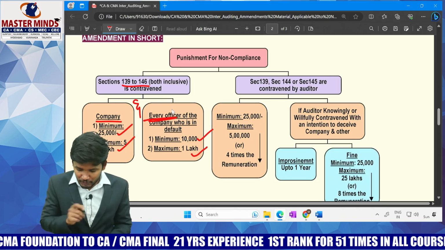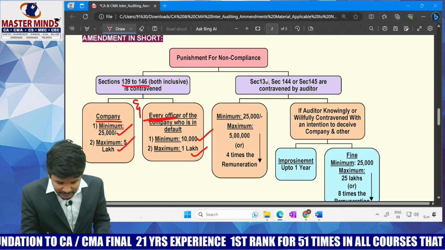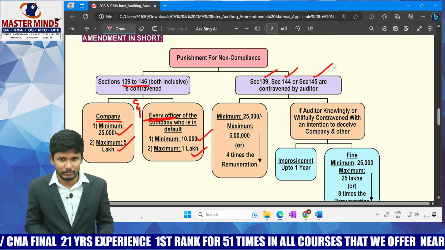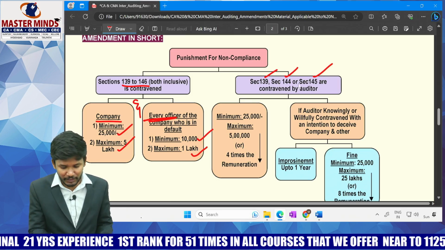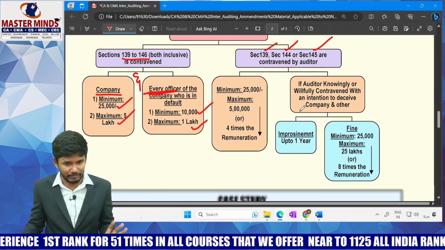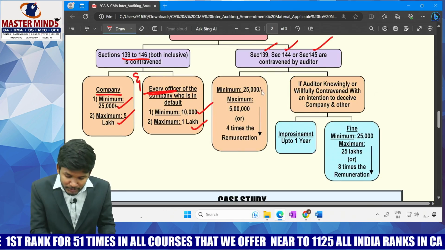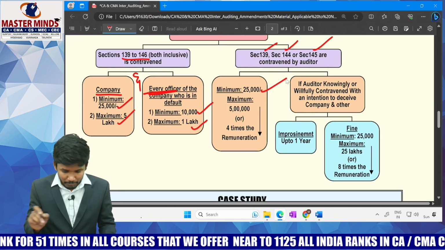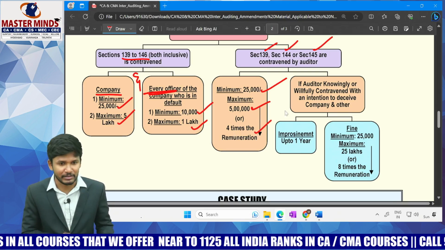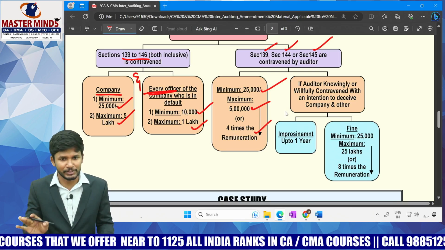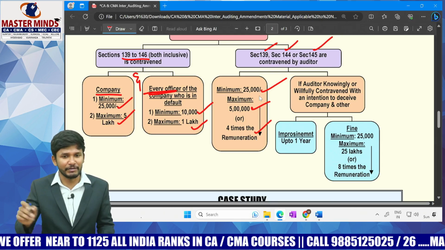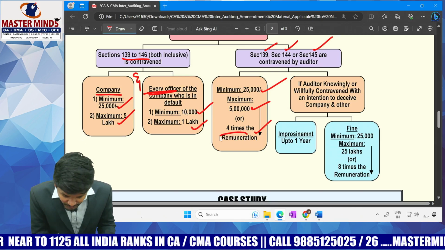Now coming further, very important, to the auditor. The provisions related to the auditor, sections 139, 144, 145, talk more about the responsibilities of the auditor. If these provisions are contravened unintentionally, without knowingly, what is the minimum penalty? 25,000. Maximum penalty? 5 lakh or 4 times the remuneration, whichever is lesser. This is as it is in your material. Minimum becomes 25,000, maximum becomes either 5 lakh rupees or 4 times the remuneration, whichever is lesser. But what is the meaning of remuneration, sir?